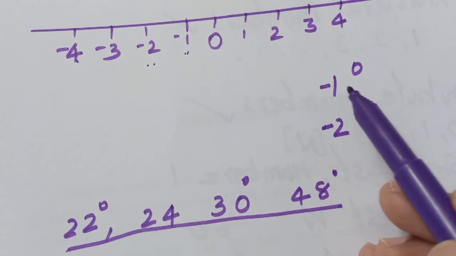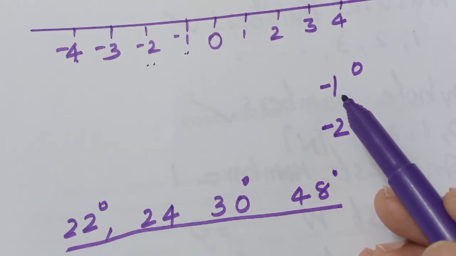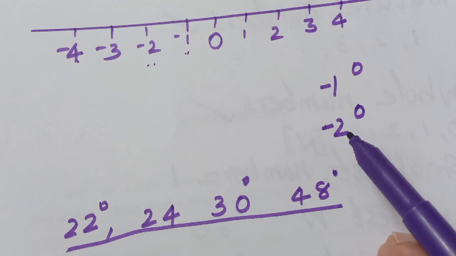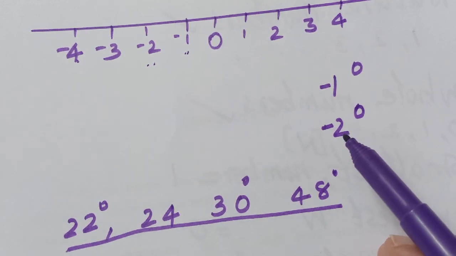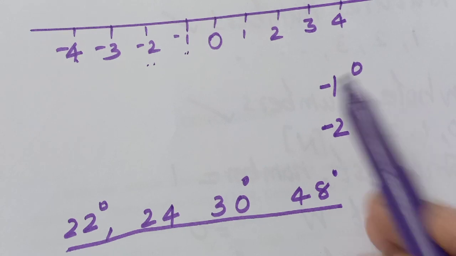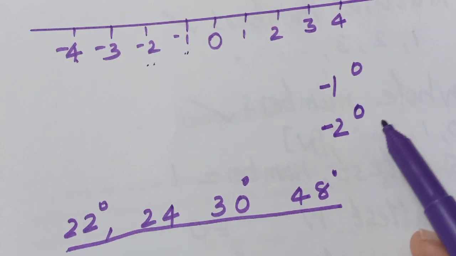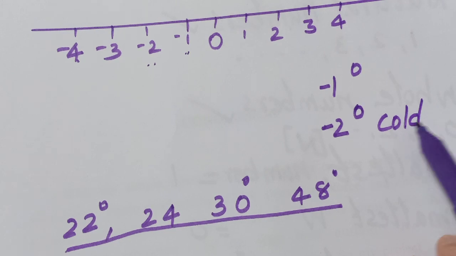-1 means 1 degree less than 0, somewhat near to 0. Minus 2 means again 2 degrees less than 0. So which is colder? Minus 2 is colder.